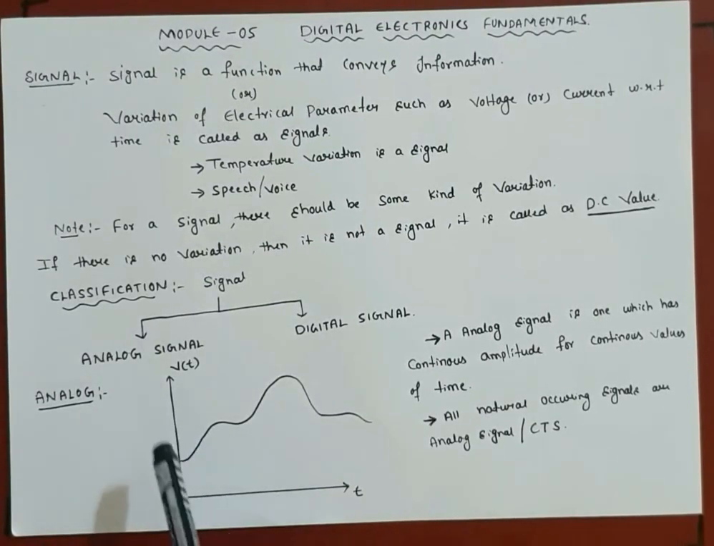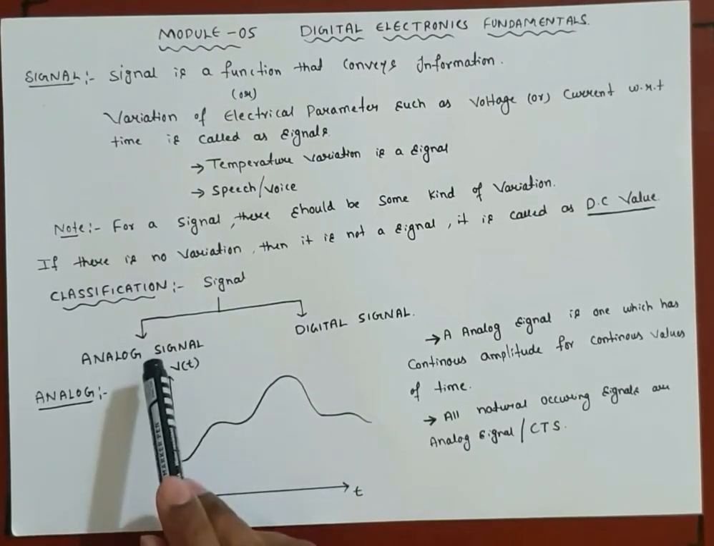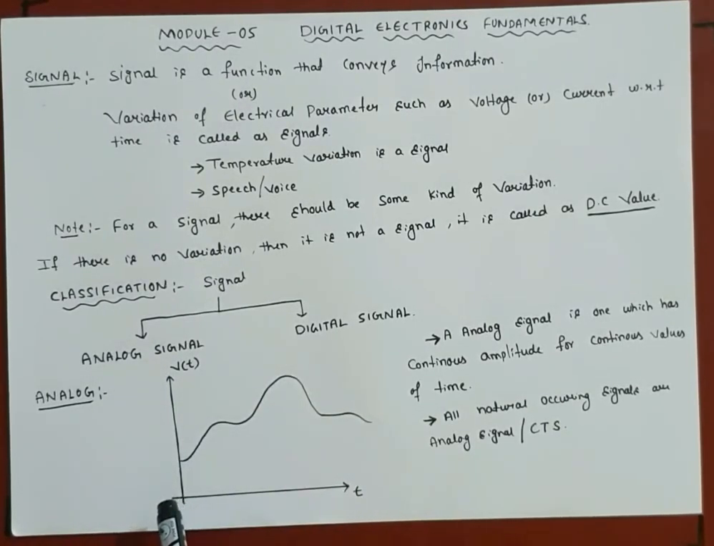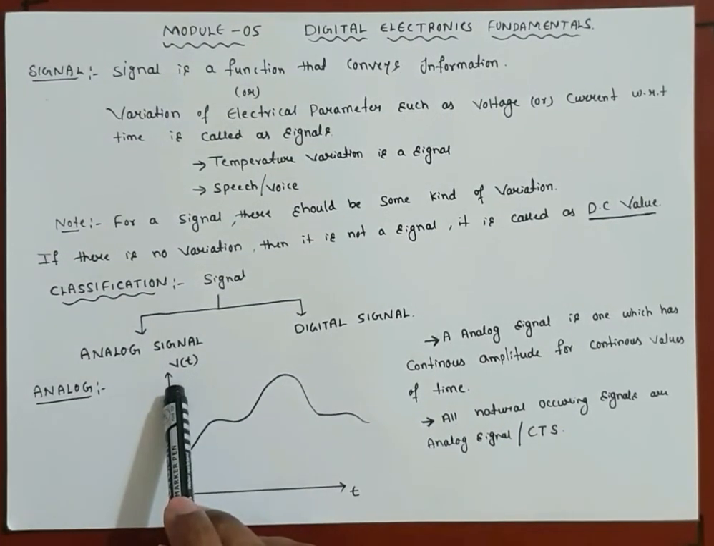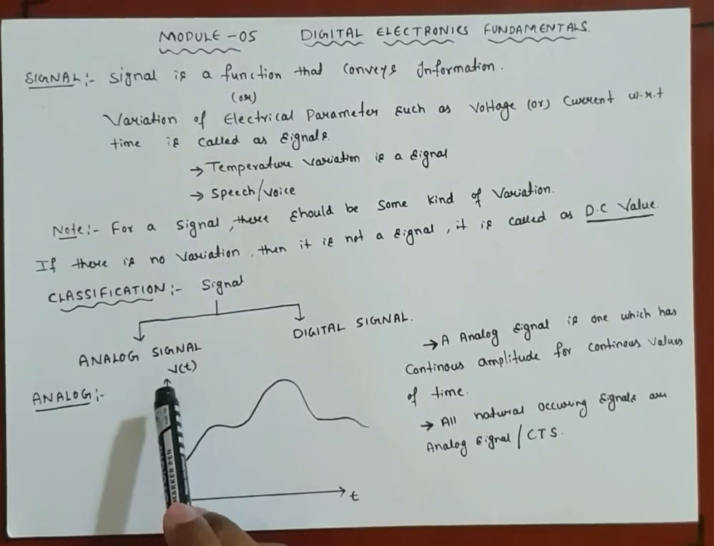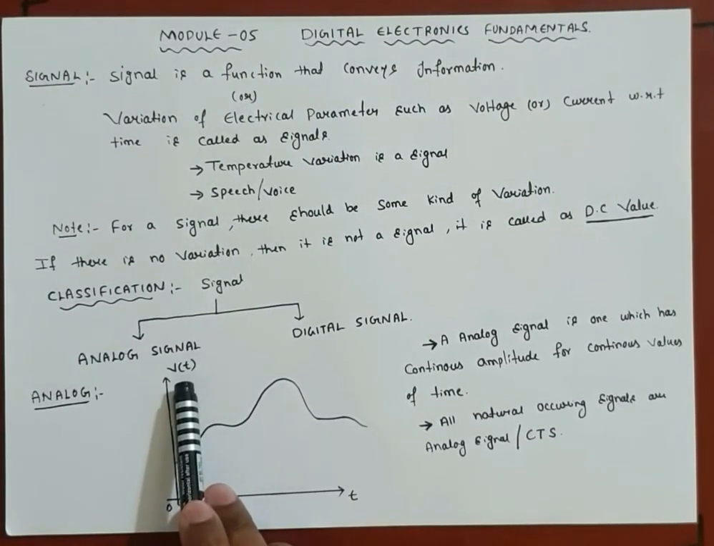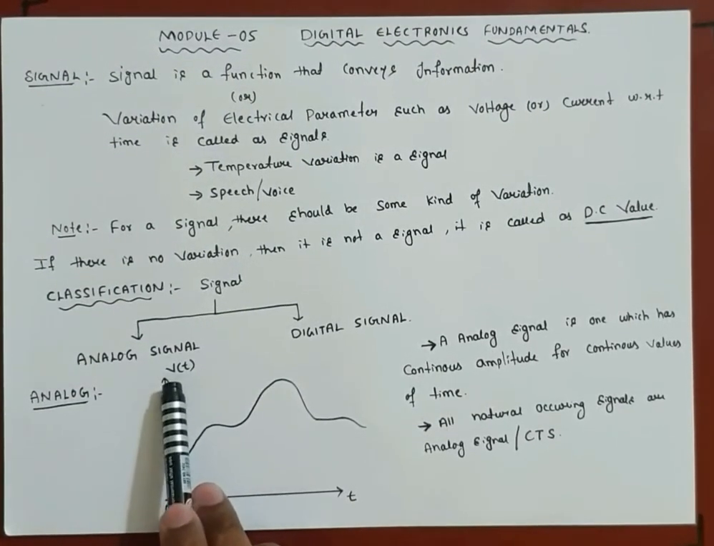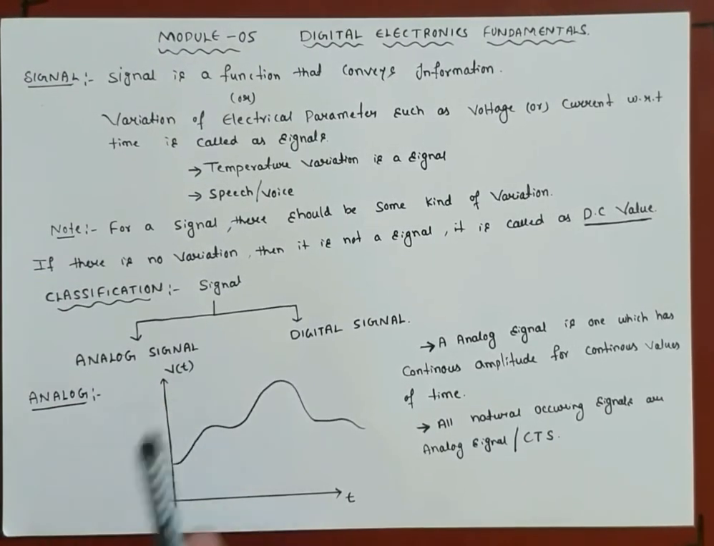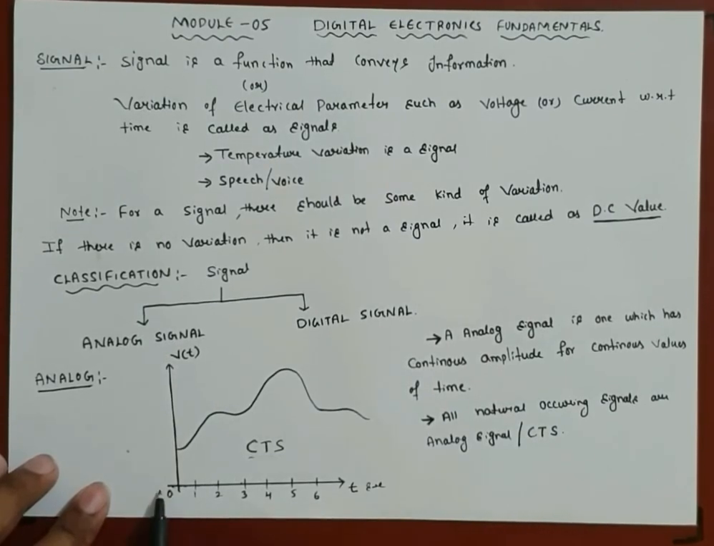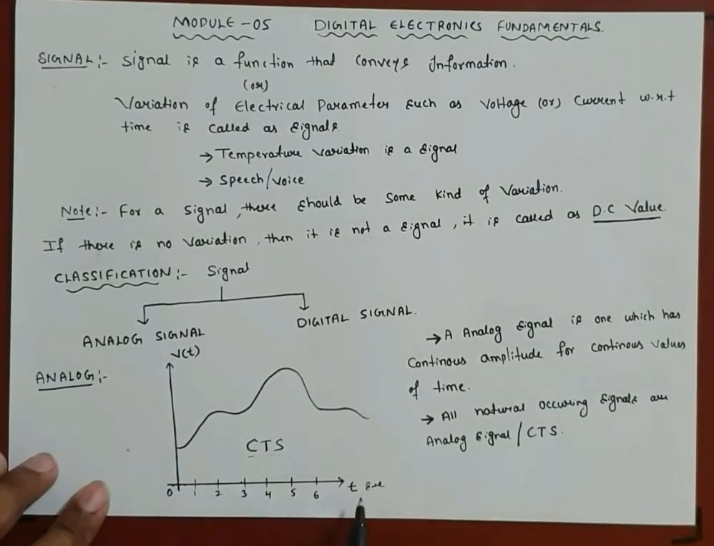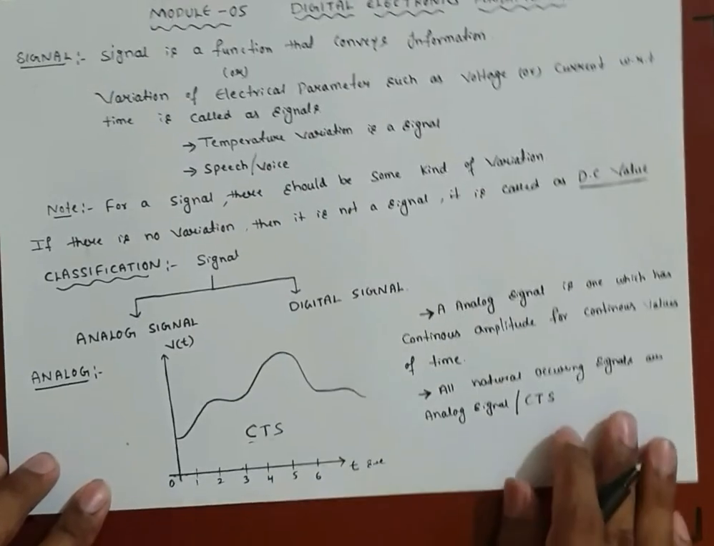Let us plot a graph of x versus y. I will take time along the x coordinate and voltage along the y coordinate, where v of t is the voltage which depends on time t. Now let us divide this time axis in terms of 0 second, 1 second, 2 second, 3 second, 4 second, 5 second, 6 second, and so on.